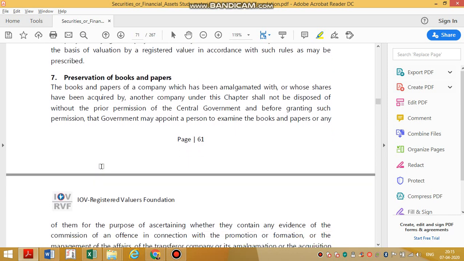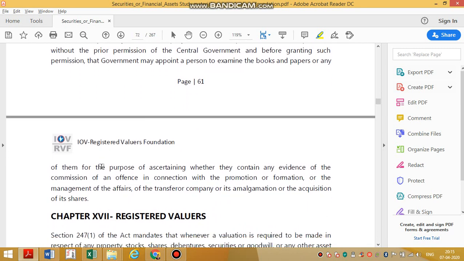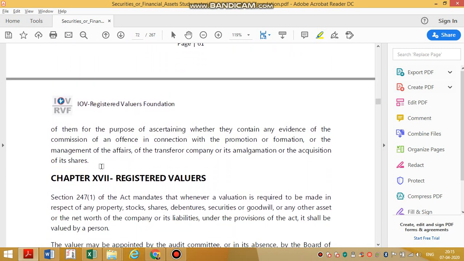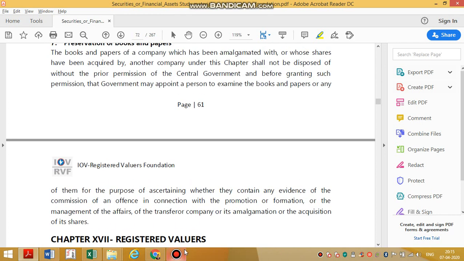Okay, next, preservation of the books of accounts. You have to preserve the books of accounts. See, under Section 128, generally, you have to preserve the books of accounts for a period of 8 years in the Companies Act. How many years? 8 years. But after amalgamation, there is nothing called 8 years or 2 years or 3 years. Till central government permission is given, you have to preserve the books of accounts. So there is no fixed period given here. With this, we complete compromise and arrangement also. Okay? Done.